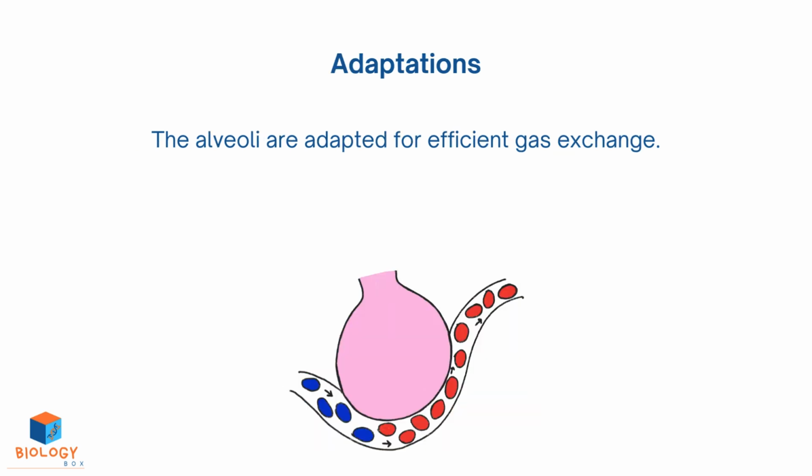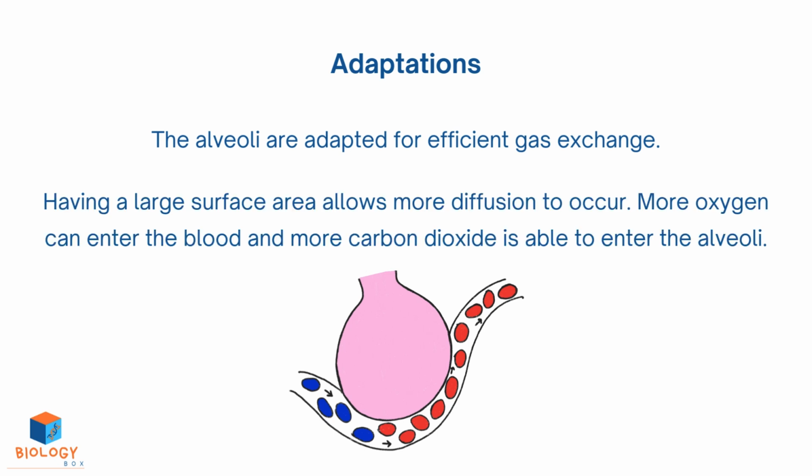The alveoli are adapted for efficient gas exchange. Having a large surface area allows more diffusion to occur. More oxygen can enter the blood, and more carbon dioxide is able to enter the alveoli.